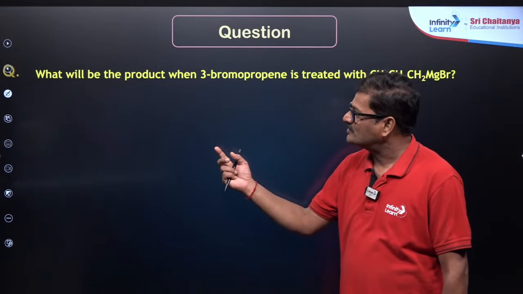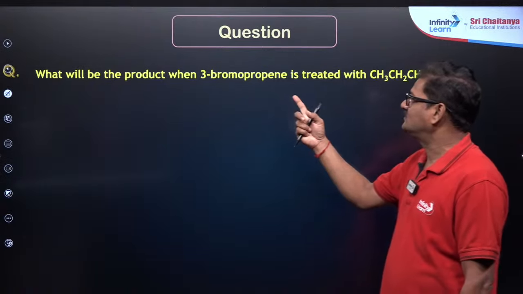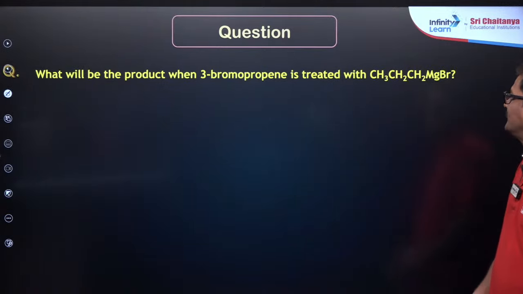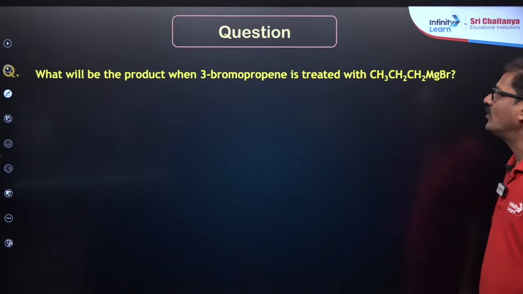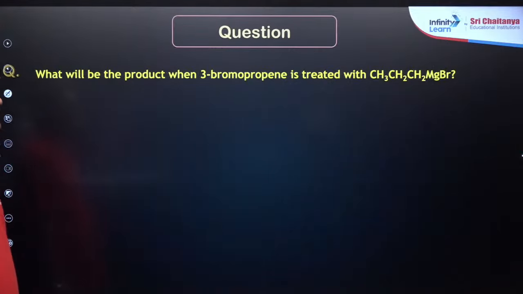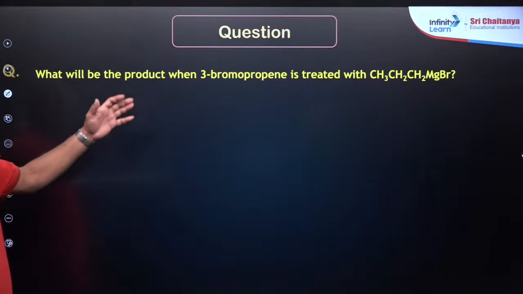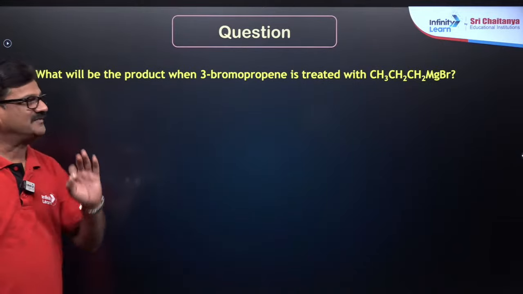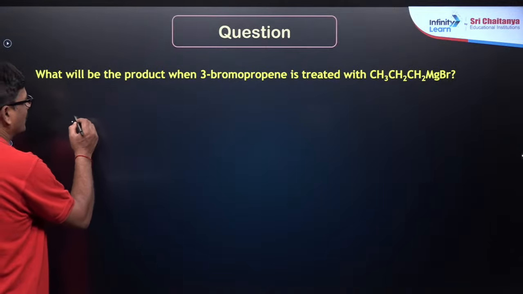So, one more question. What will be the product when 3-bromopropene is treated with CH3CH2CH3MgBr? So, I want the IUPAC name of this. 3-bromopropene.